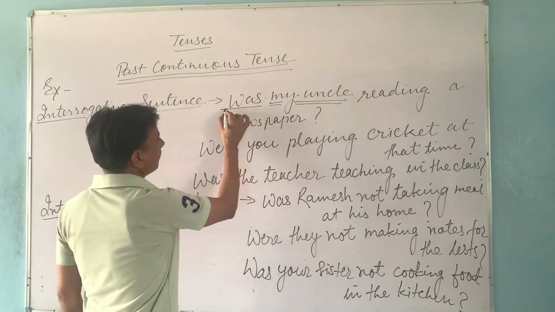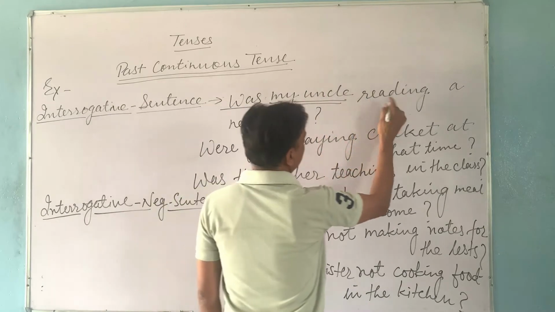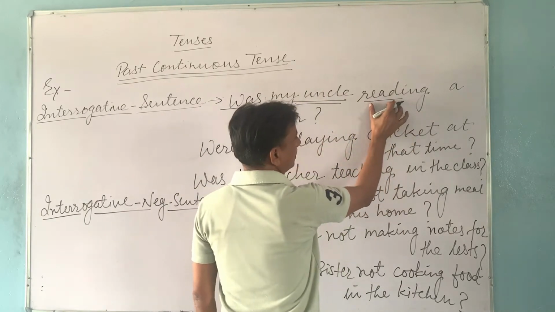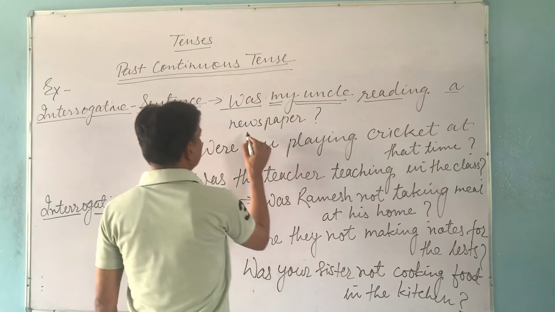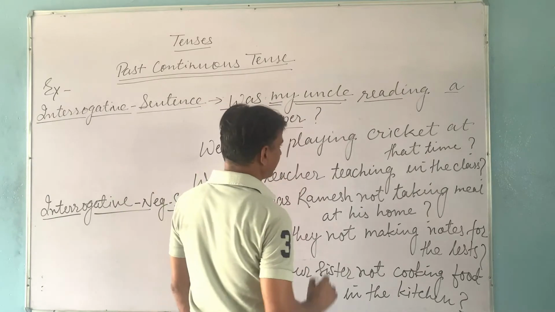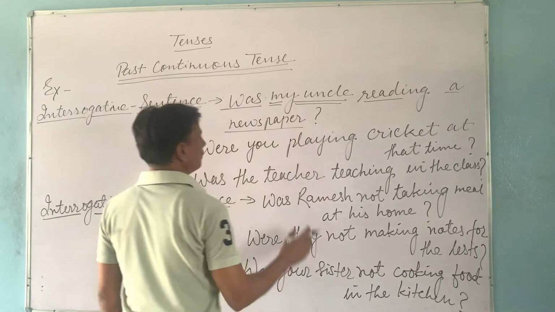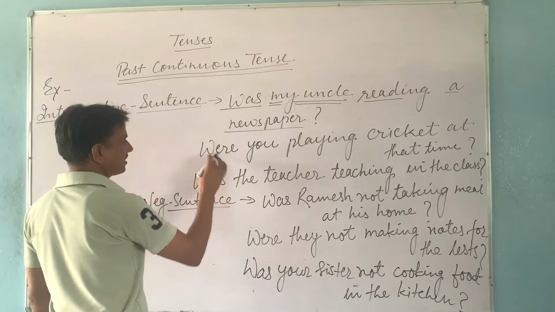So, in the starting, we have used was. And after subject, we use first form with ing, reading. Read is the first form of verb and it is used here with ing form. A newspaper is object and this is question mark. In the interrogative sentence, we use question mark at last. We take the next example.